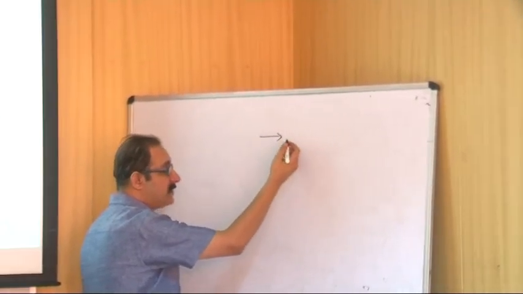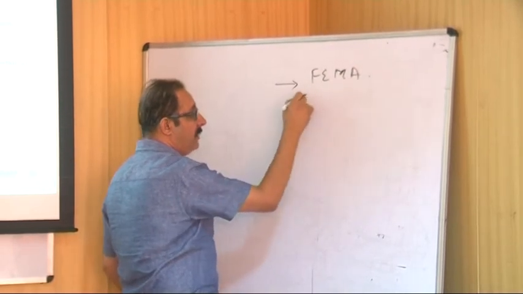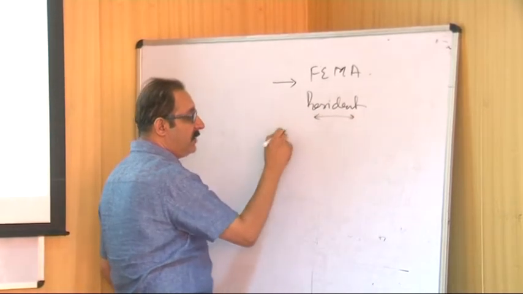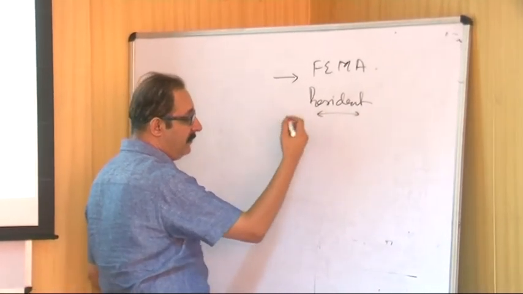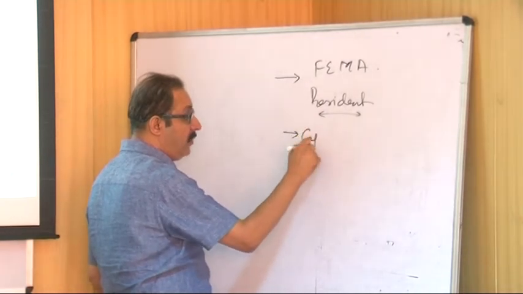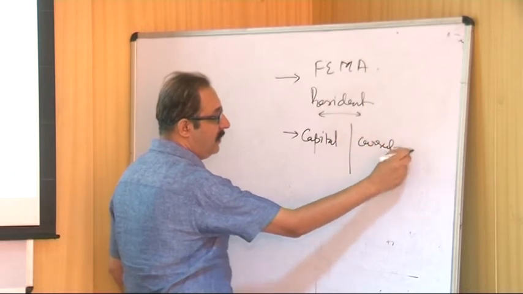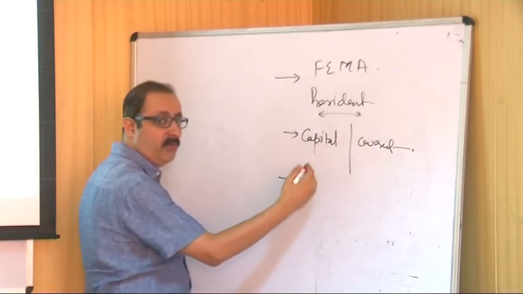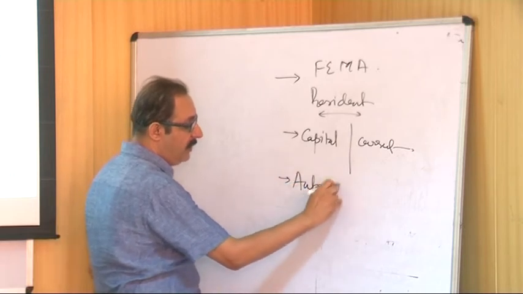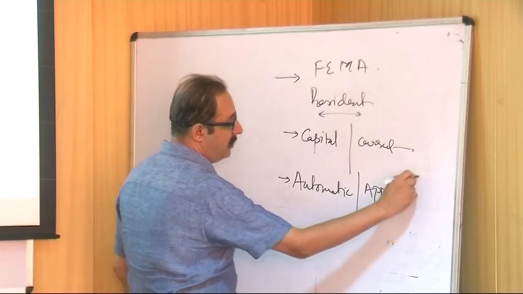So when we discuss this FEMA Act, we talk about the resident applications first of all, then we talk about the basic investment routes in India. We explain the capital account and current account transactions. Then we talk about the different approval routes in India, whether it is automatic, or there is an approval, or there is a prohibited route.